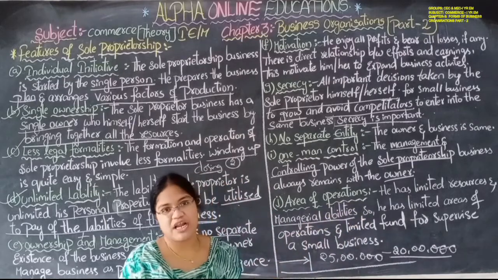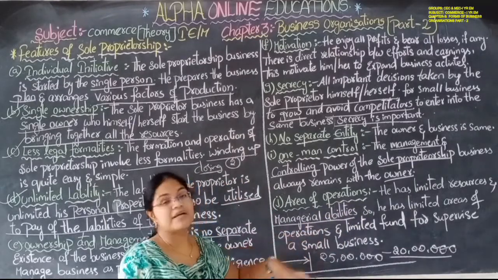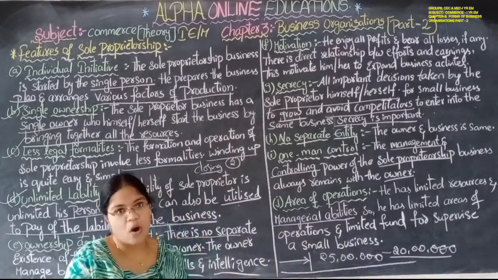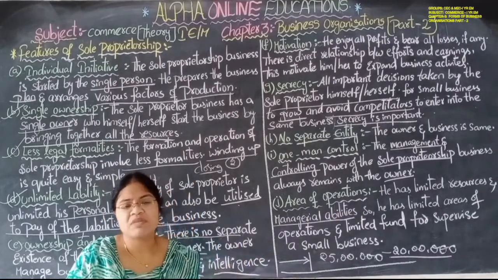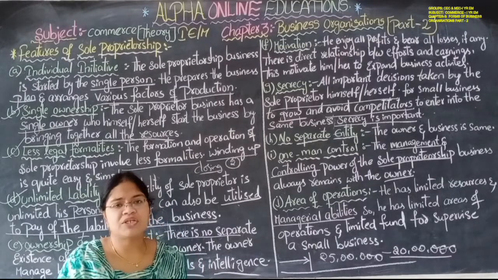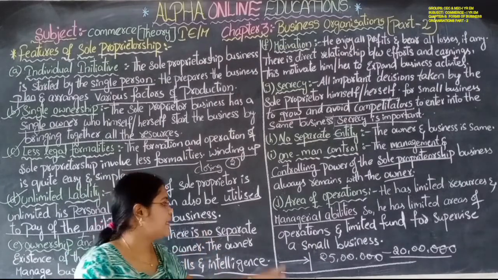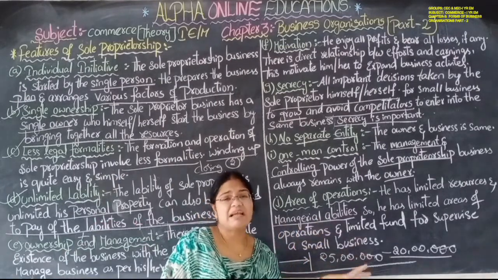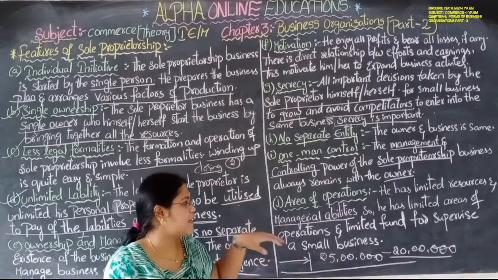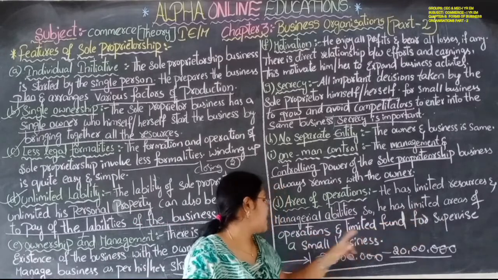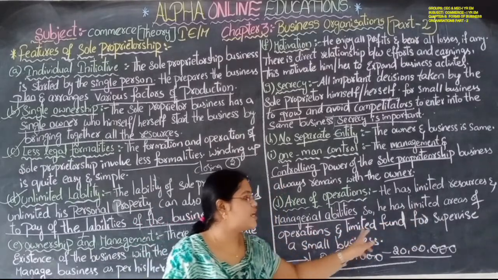Resources and managerial abilities, see, every person does not have all the qualities, all the skills and talent. అన్ని స్కిల్స్ అన్నిటి గురించి టాలెంట్ ఒక మనిషిలో ఉండదు. కాబట్టి he has very limited managerial ability. మేనేజ్ చేసే ఎబిలిటీస్ కూడా చాలా తక్కువ ఉంటాయి. So he has a limited area of operations and limited funds.